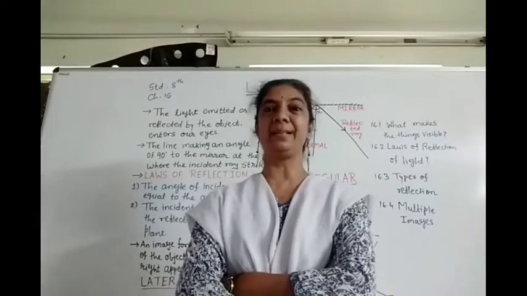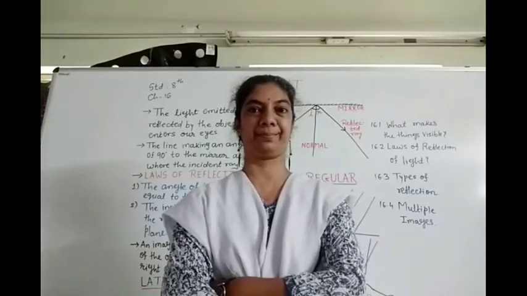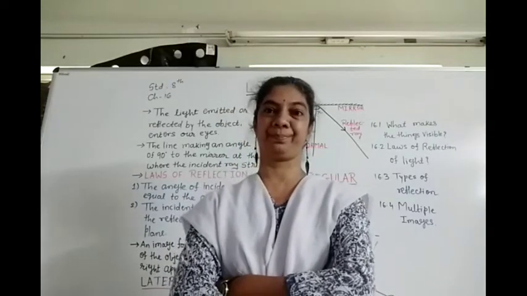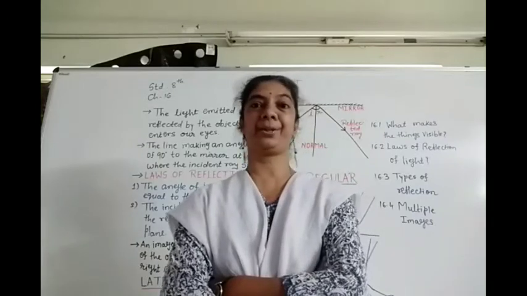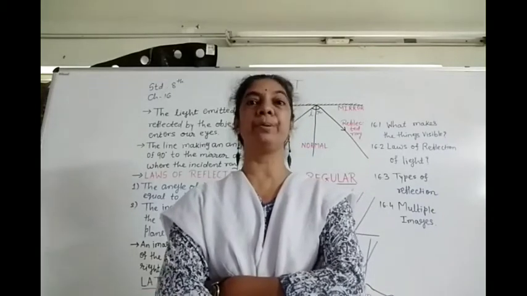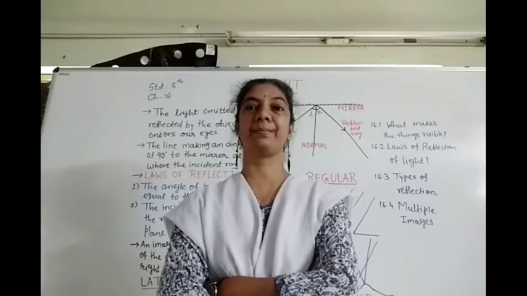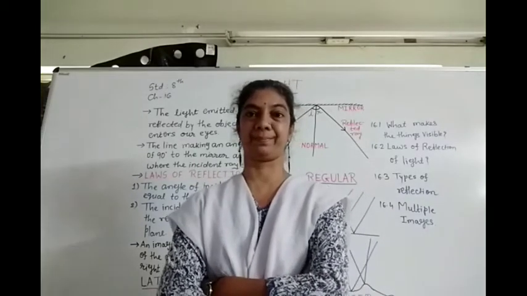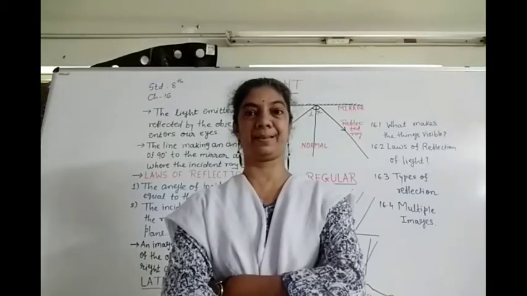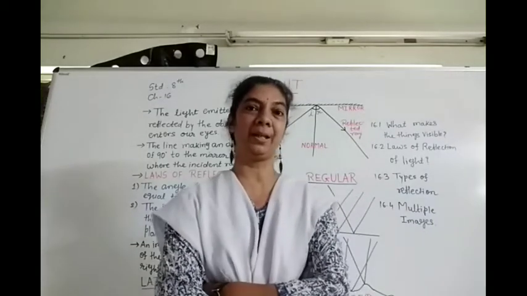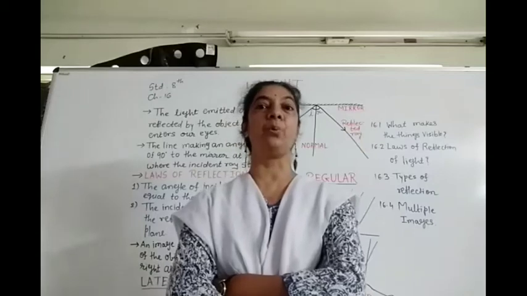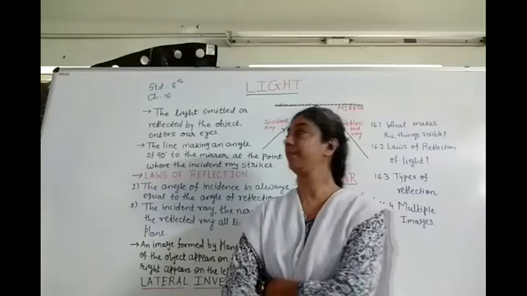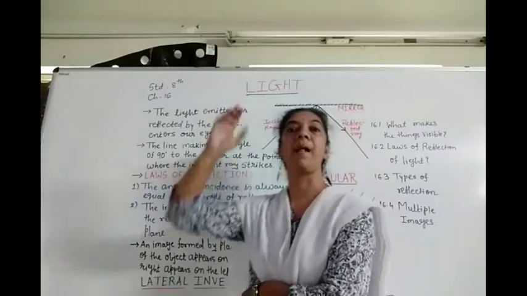Why can we see the things around us? Many times we have this question. At night we can see the moon and stars, but we are not able to see the other objects. Why does it happen? Or basically, what makes the things visible? So the answer for this question is our chapter, Light.